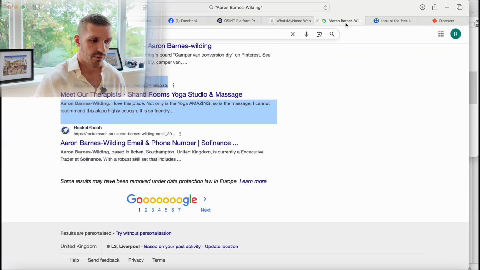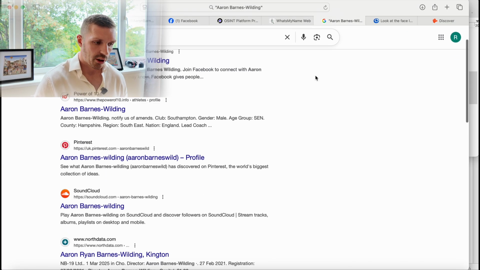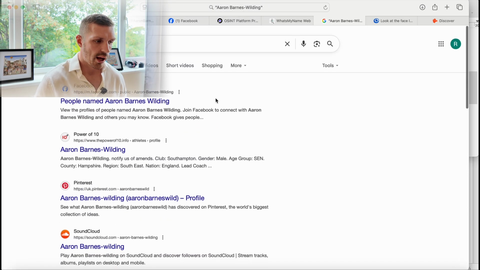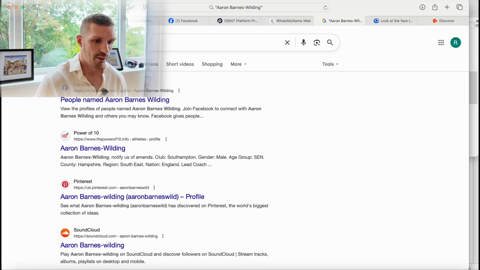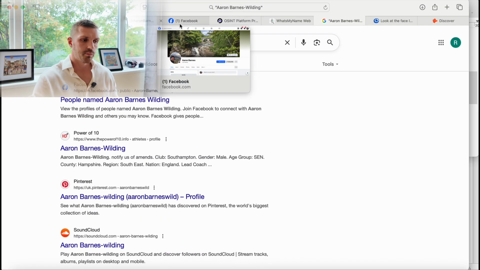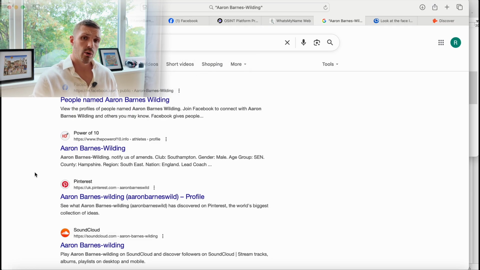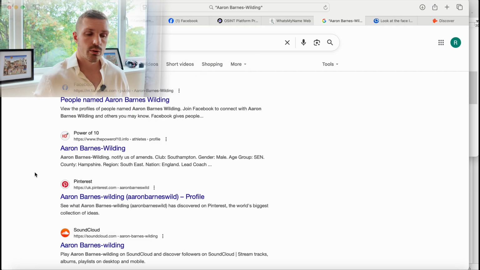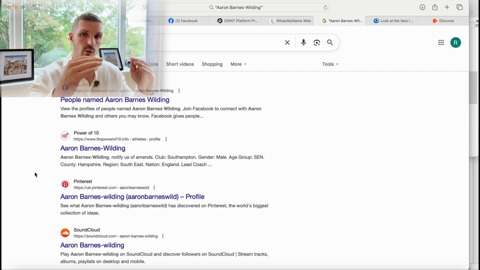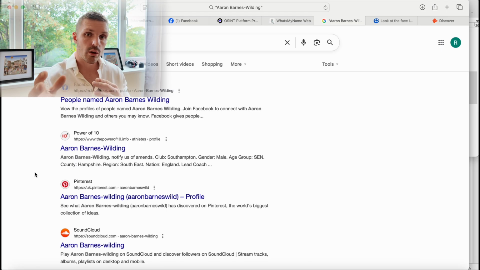So, good old-fashioned Googling, but we're going to do Googling in a different way. Similar to what we've done earlier in the data breach search, we want to do something called a Google Boolean search, also known as Google Dorking. You put keywords and phrases with some punctuation, and it creates a mini algorithm that Google can read and filter down all the search results specifically for what you want.